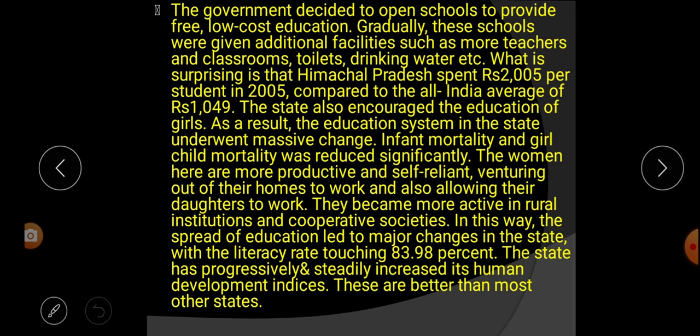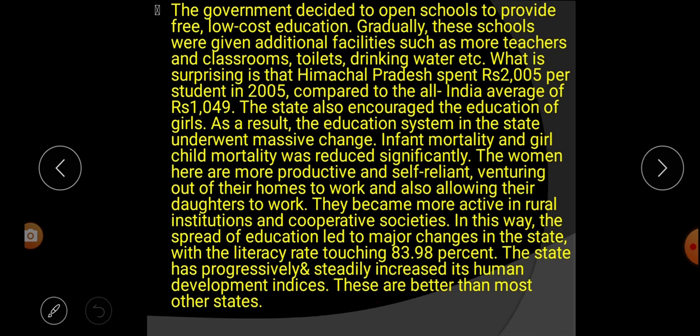In this way, the spread of education led to major change in the state, with the literacy rate touching 83.98%. So this is the present literacy percentage of Himachal. The state has progressively and steadily increased its human development index. These are better than most other states.